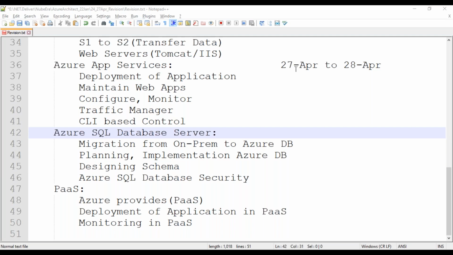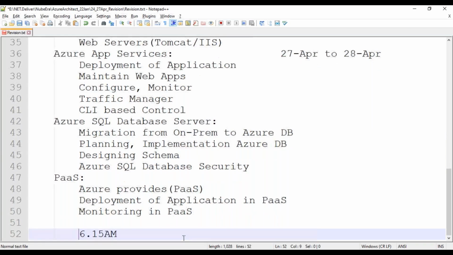Whatever we did, we started at 6:30. Jagdish and I will join, and instead of 6:30, we will join at 6:15, or even earlier is possible. If possible, I will ping you. Okay, so we can join at 6 first of all.